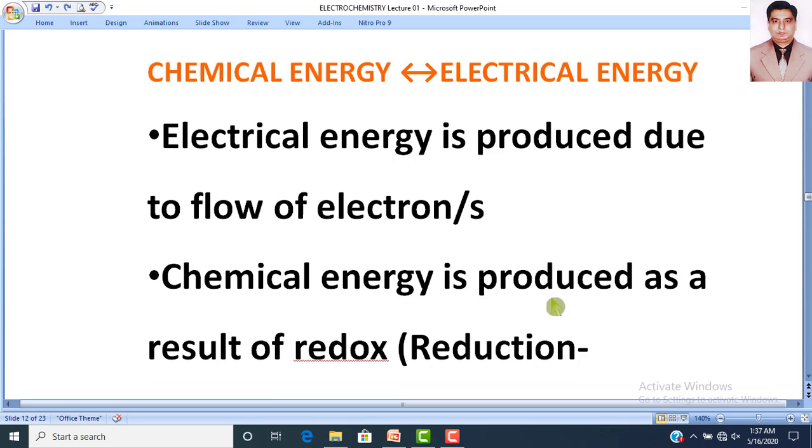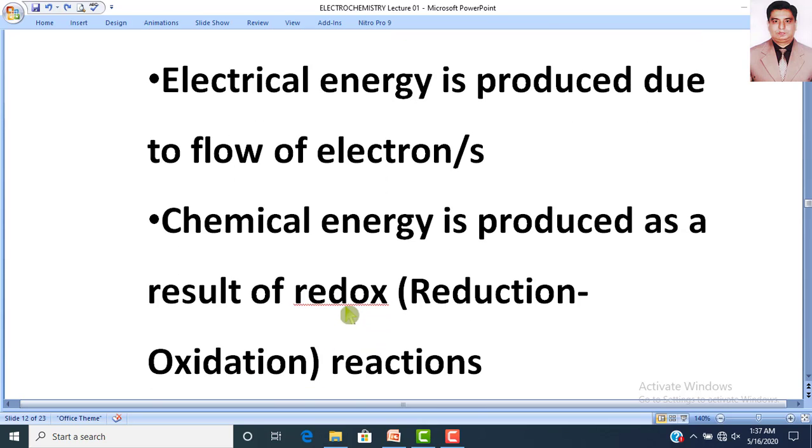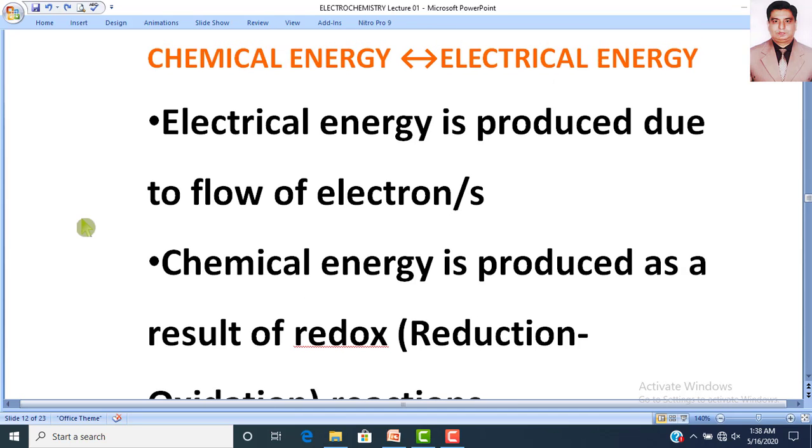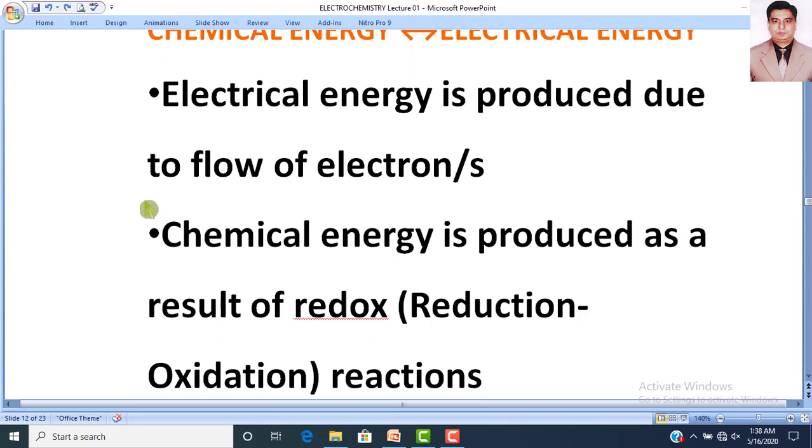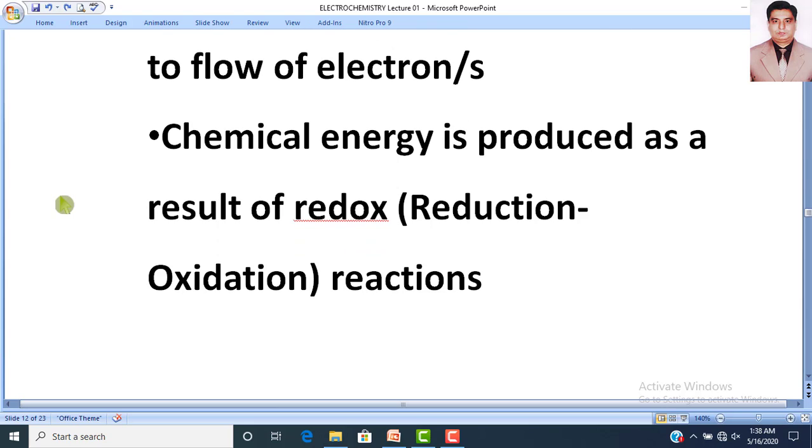But chemical energy is produced as a result of redox reaction. Redox reaction means those reactions in which reduction and oxidation take place. So you can say that electrochemistry deals with the conversion of chemical energy into electrical energy or electrical energy into chemical energy. And chemical energy is produced as a result of redox reactions. Redox means reduction reaction and oxidation reaction.